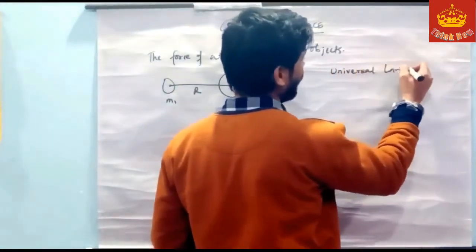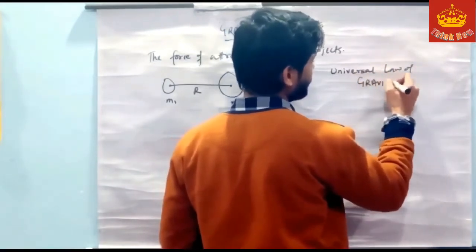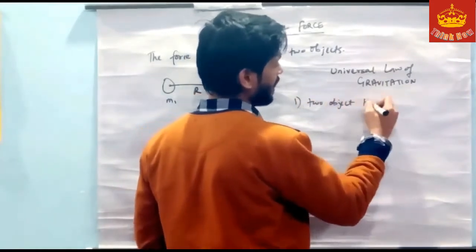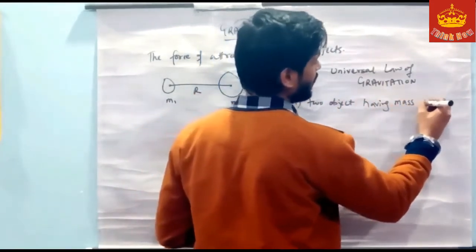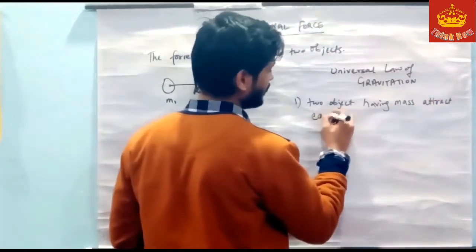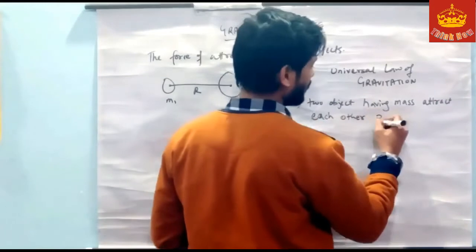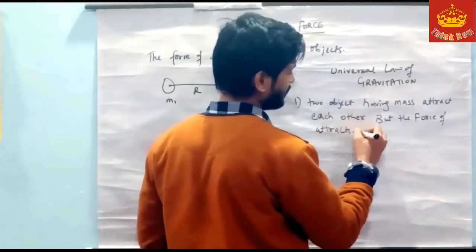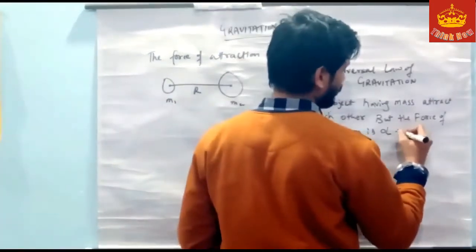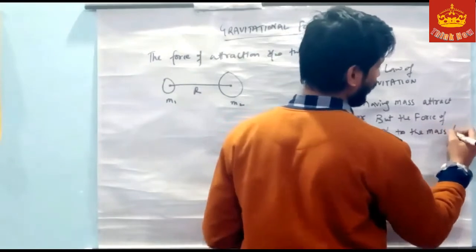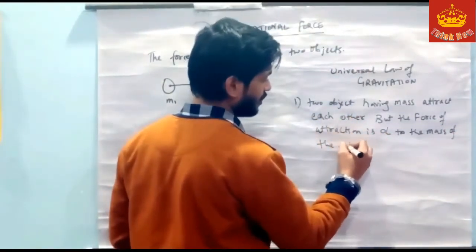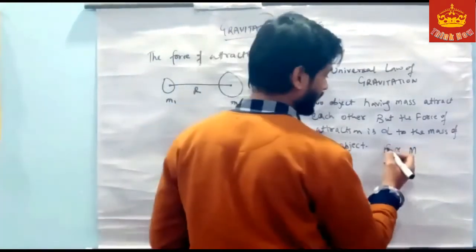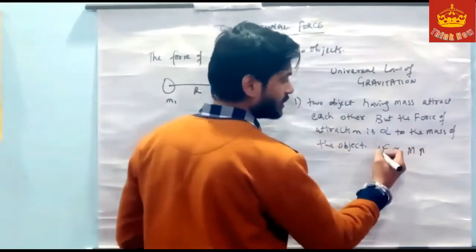According to the universal law of gravitation, first, two objects having mass attract each other, but the force of attraction is directly proportional to the mass of the object. If you increase the mass, the force automatically increases.